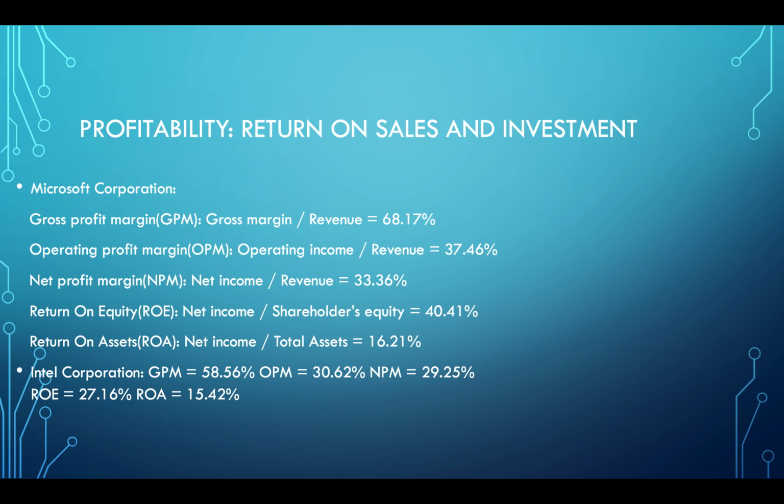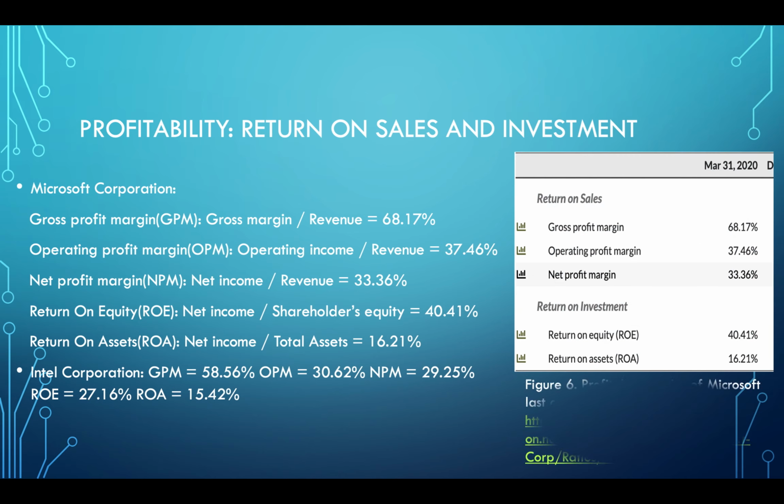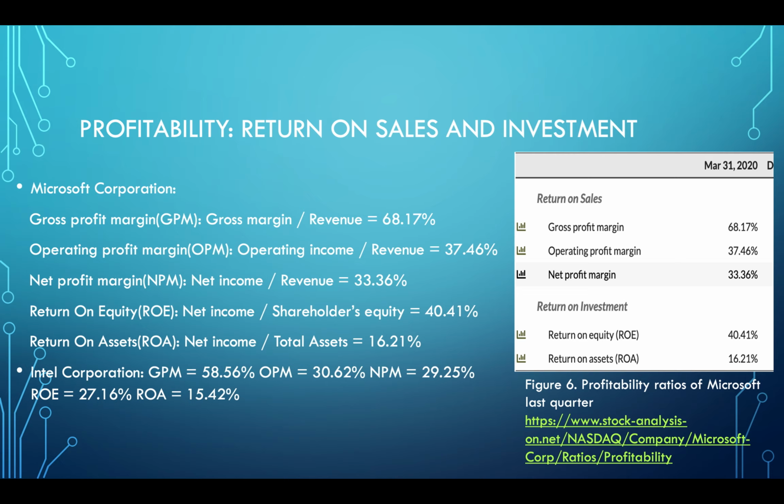And we get 5 data, and also get these 5 data for Intel. Using the same way of calculation, we can get that all of these 5 data for Microsoft are larger than Intel's. So Microsoft has better profitability. And this picture shows the ratios for last quarter.